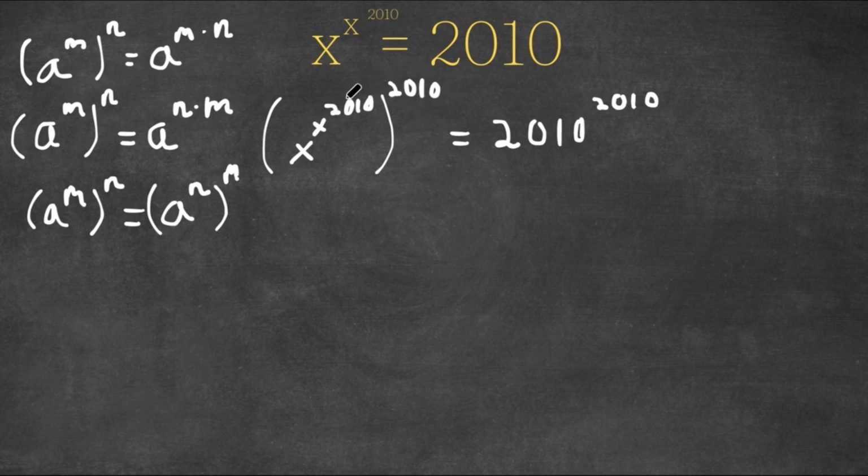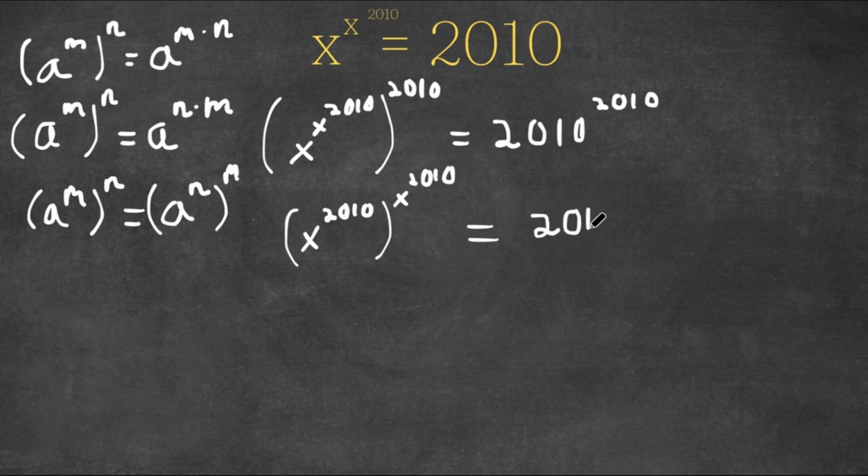I'm actually going to switch the places of these two exponents. So by doing that, I would get x to the power of 2010 to the power of x to the power of 2010. And now this is equal to 2010 to the power of 2010.